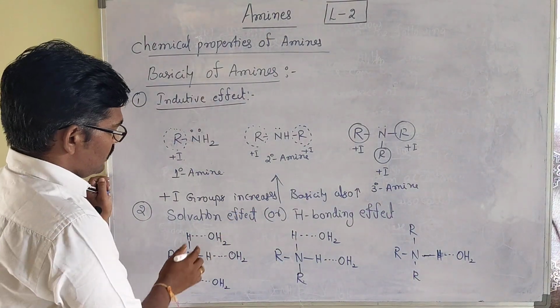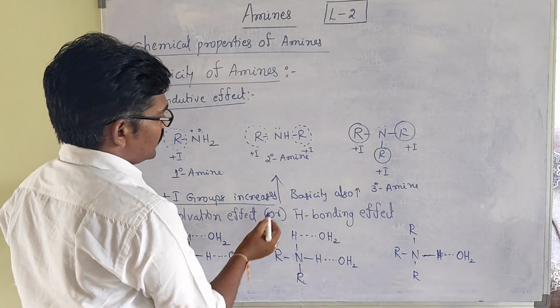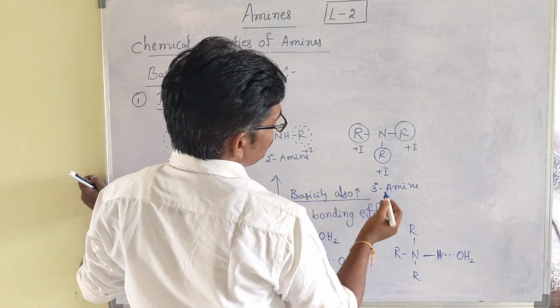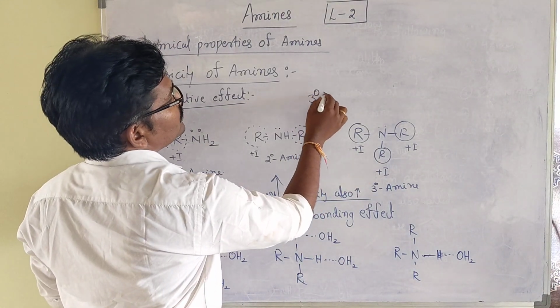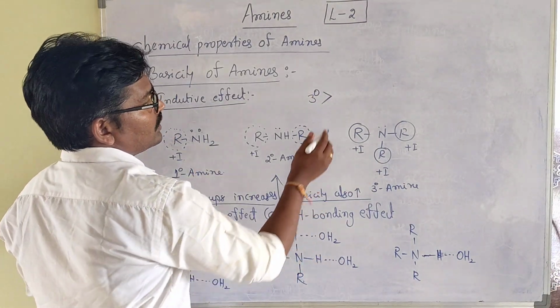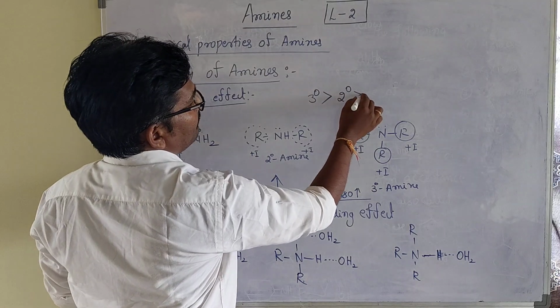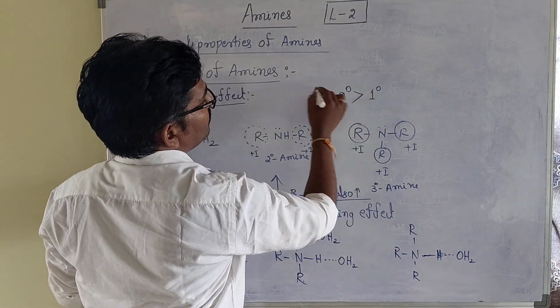Here I told you that as plus I effect groups increase, basicity also increases, so tertiary amines are more basic than secondary than primary.